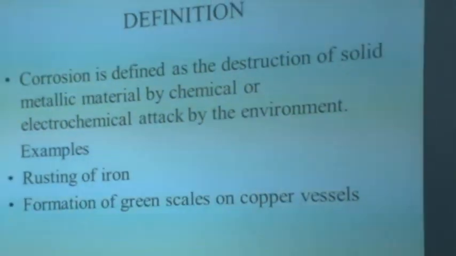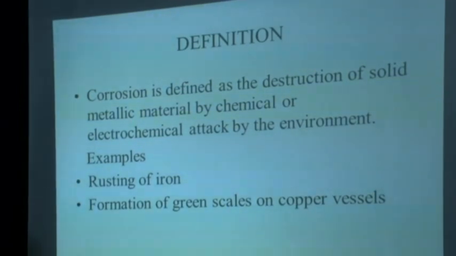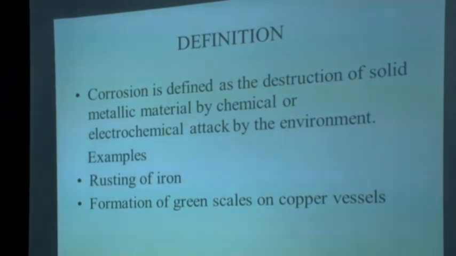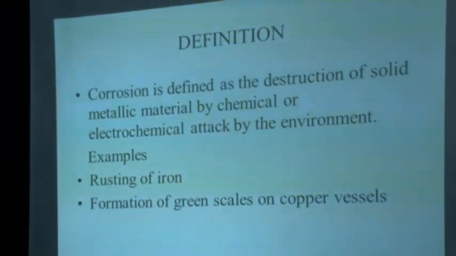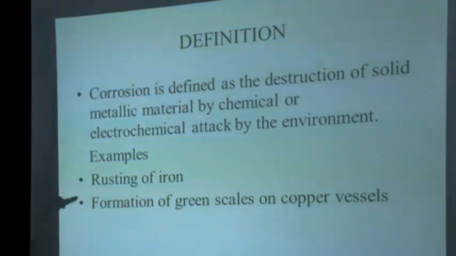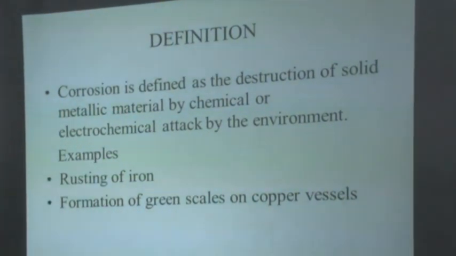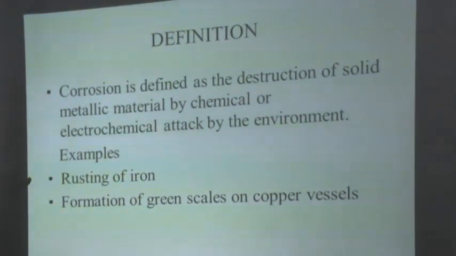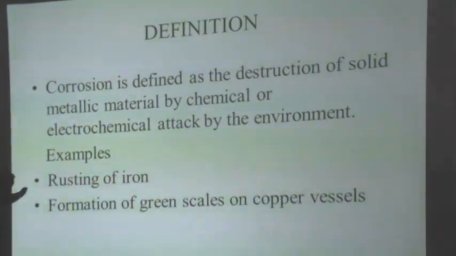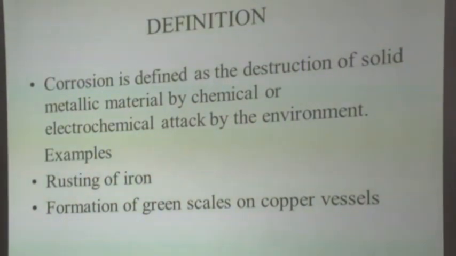Here, corrosion is a process where metal undergoes compound formation by reaction with the surrounding environment. So it is the reaction of the metallic surface with the surrounding environment. It is an oxidation process. Corrosion is an oxidation process. It is a slow process. Though it is a slow process, in due course it will lead to a large amount of loss, resulting in metal damage or the metallic structure even getting destroyed.